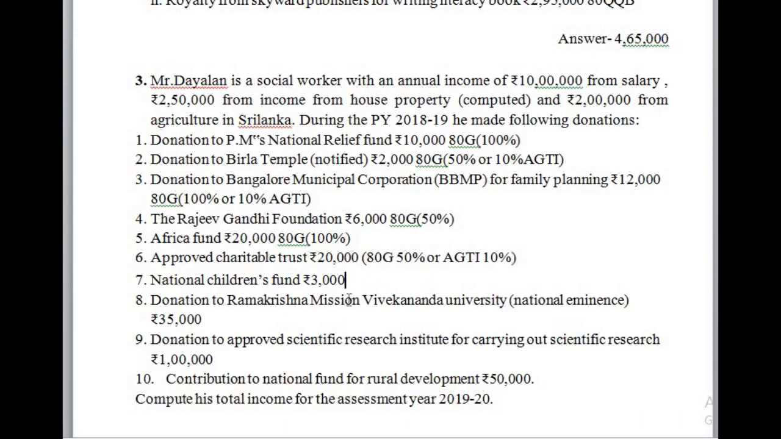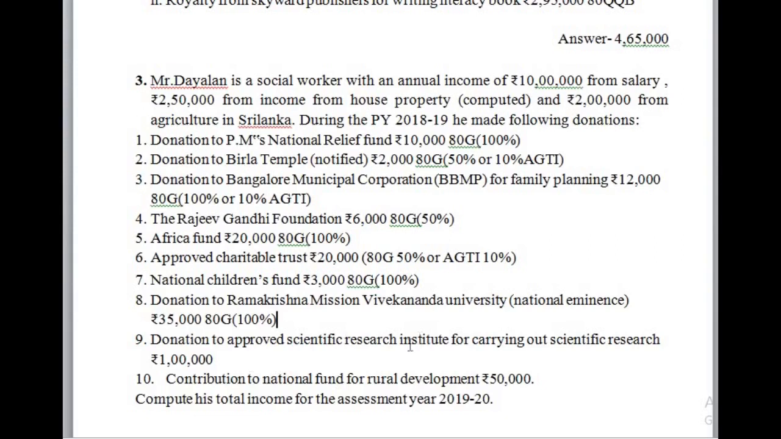Next, National Children's Fund is to be allowed under section 80G. The entire amount will be allowed as deduction. Donation to Ramakrishna Mission Vivekananda University, a national eminence institution. Any donations made to universities or institutions of national eminence are allowed as deduction under section 80G. The amount of deduction will be 100% without any limit.